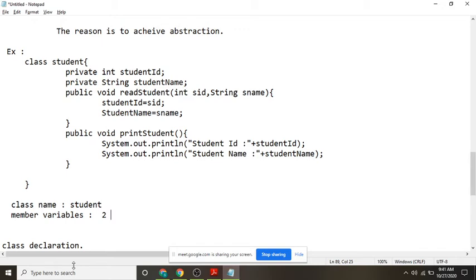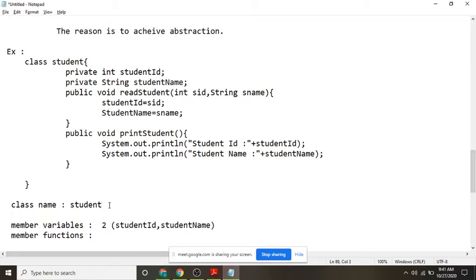Yes, sir. What are they? Student ID, comma, student name. And then what are member functions? How many member functions are there? Girls, are you understanding these concepts?